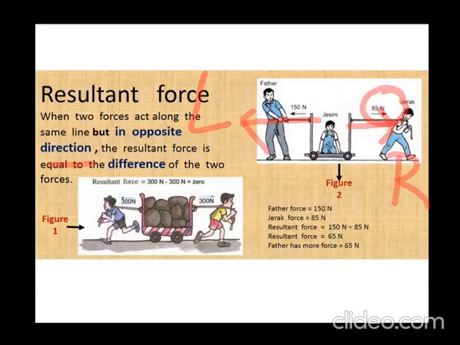Now the direction of force is opposite, so the resultant force is obtained by subtracting the two forces. So 150 minus 85 is 65 Newton. So the father is pulling with more force, 65 Newton more. So the cart in which Jessim is sitting will move towards the father with a force of 65 Newton. Got it, beta? Okay.